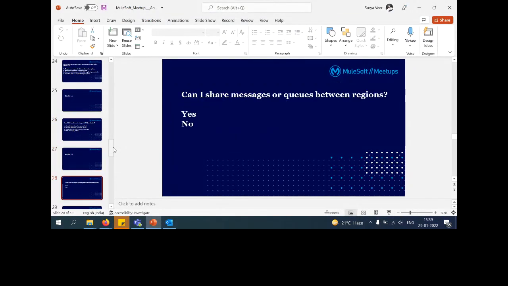Our next question is: can I share messages or queues between regions? If a queue can be in multiple regions, can we have that or not, yes or no?